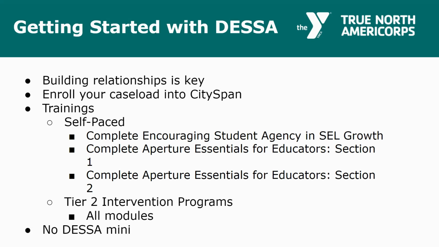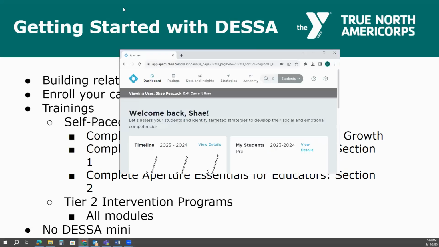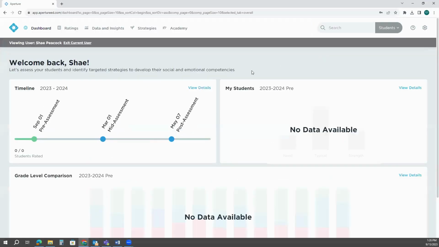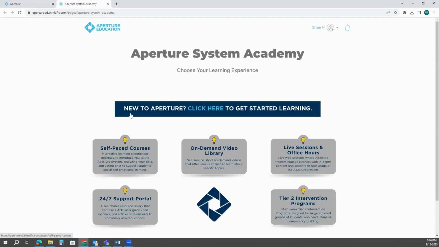Now that you have an idea of the steps that we want you to take, I'm going to show you how to access that. The Aperture system, once you access your account, will look like this. It'll always start on your dashboard page. Up at the top, you should see a tab called Academy. When you click on that, I want you to click on Training. The training will open in a new window, and there are 2 areas I'm going to be directing you to. You're going to go through self-paced courses and also these Tier 2 intervention programs.